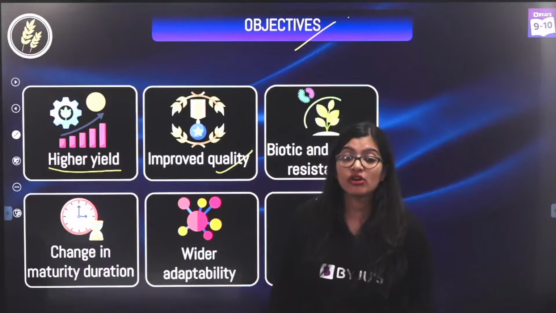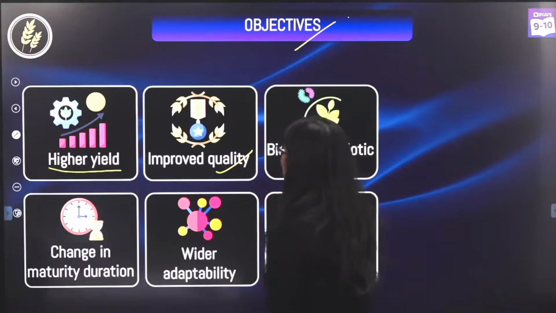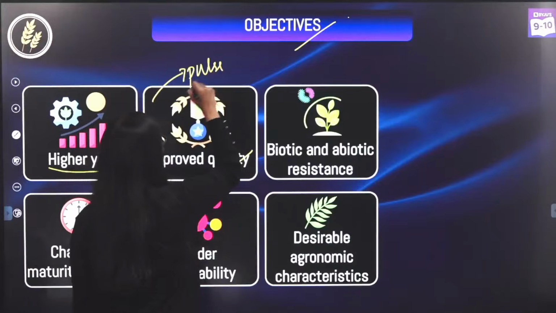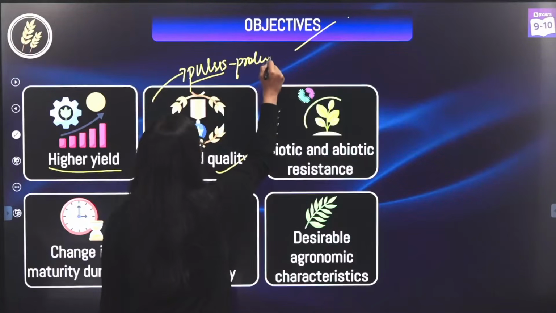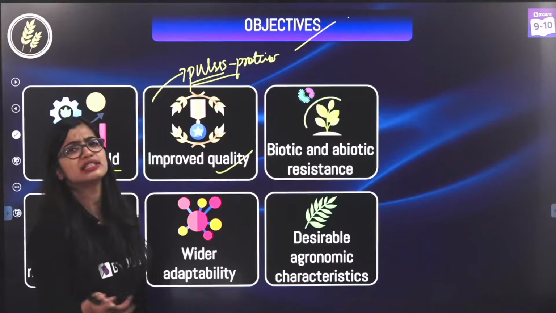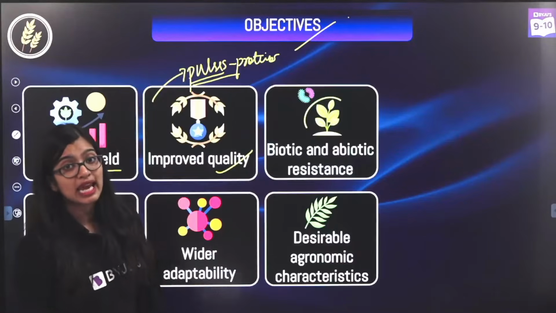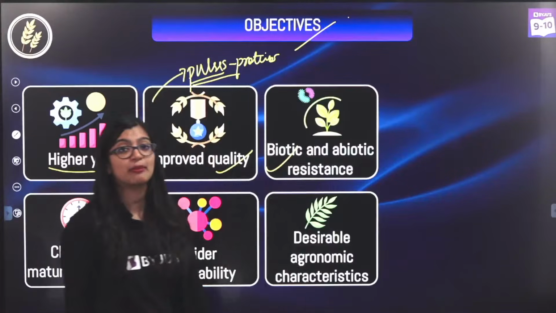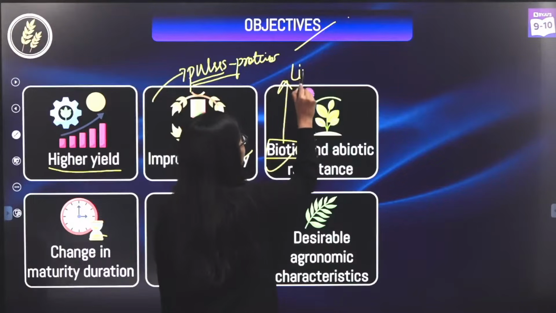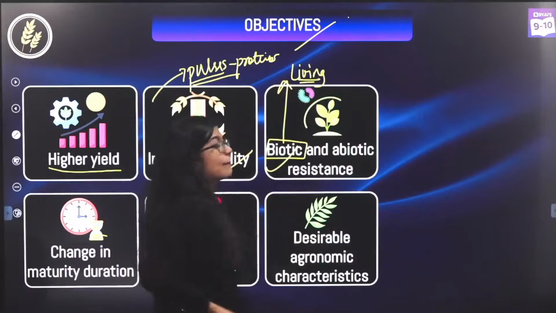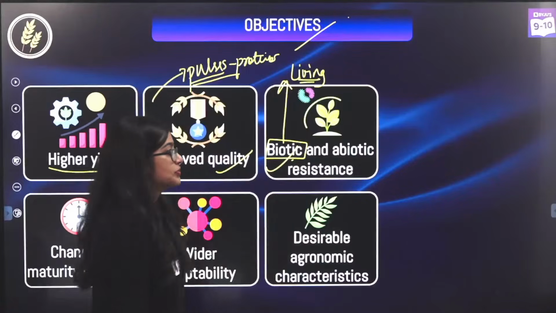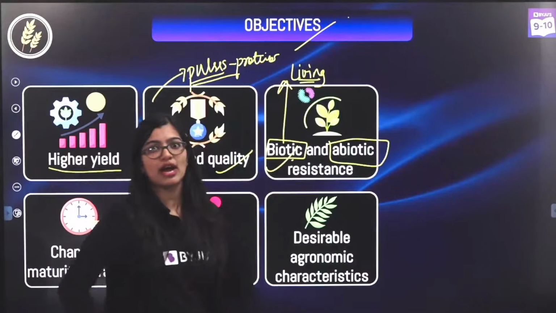Improved quality. If I am growing wheat, because wheat is used for baking, or if I am growing pulses and saying that pulses are rich in proteins, then I must be able to get good quality pulses, right? It should not be that they're just some pulses you eat for the sake of eating. I also need to grow crops which can withstand biotic causes. What is biotic? Biotic is living, so the pests and insects that may attack the crop. My plant should be able to withstand that, and also some abiotic conditions.